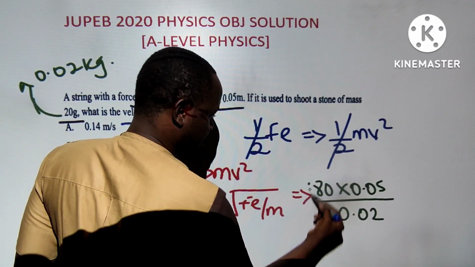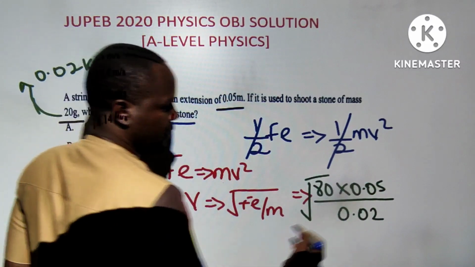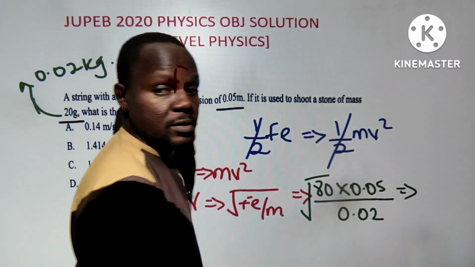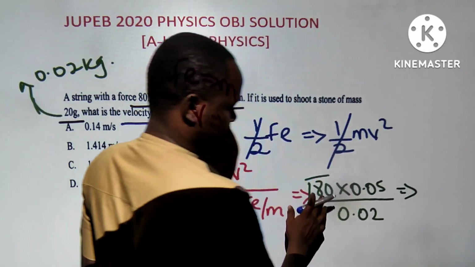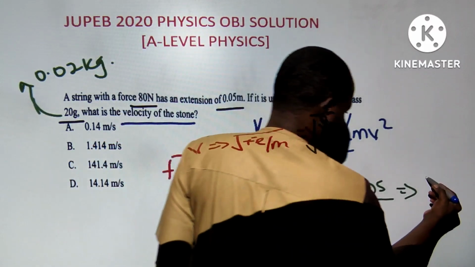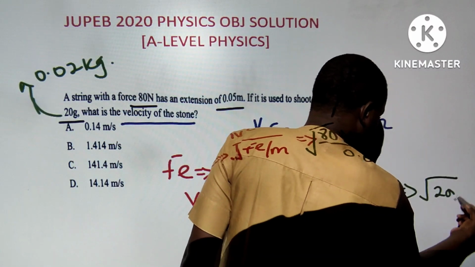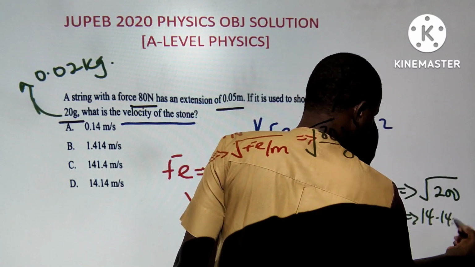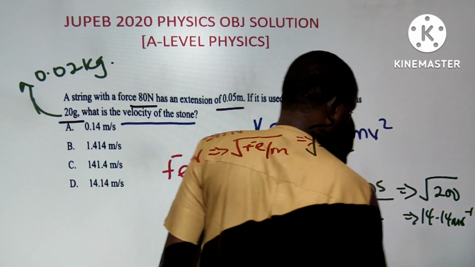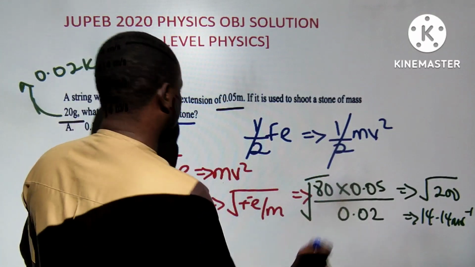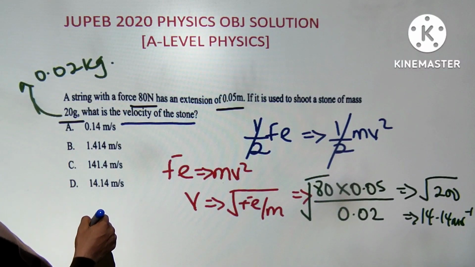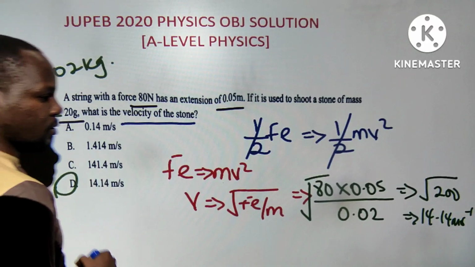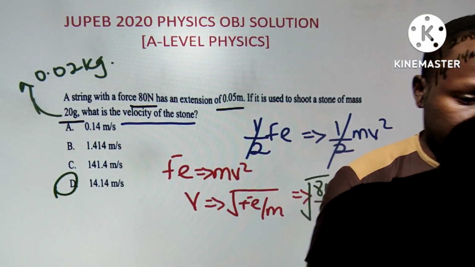So everything is in square root, remember? Solving this directly, 4 divided by 0.02 will be square root of 200. Now from the calculator, square root of 200 should be 14.14 meters per second. And I think I should have that. Choice D is correct. Admin, please, next question.